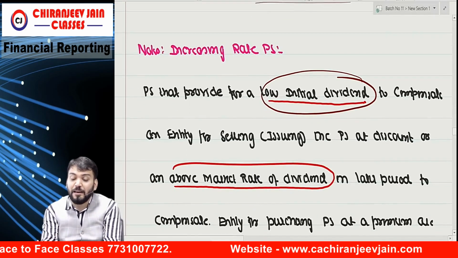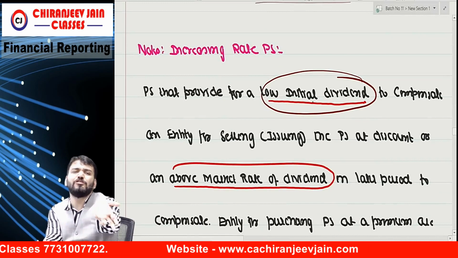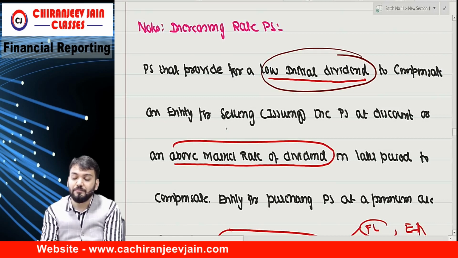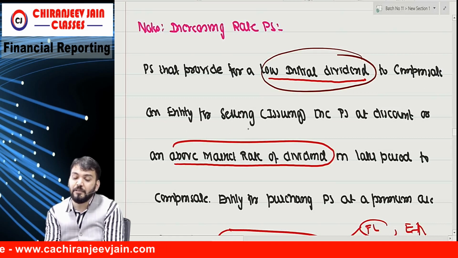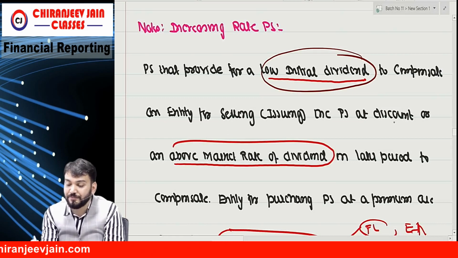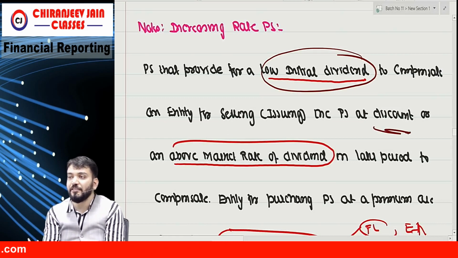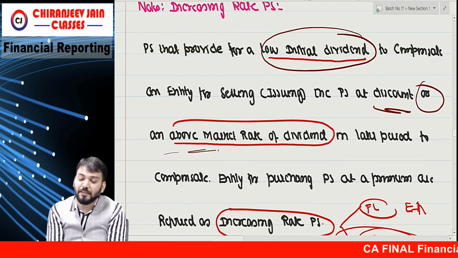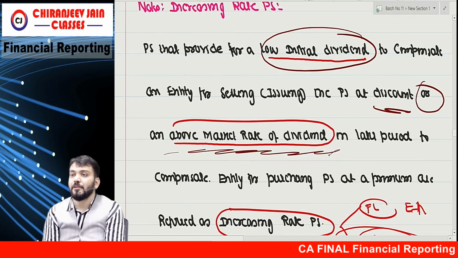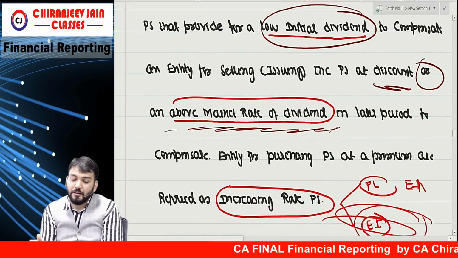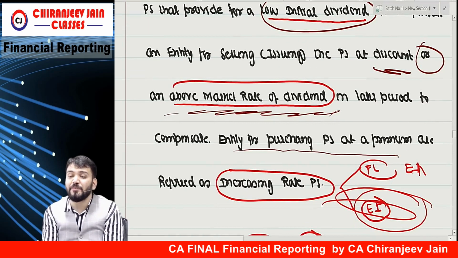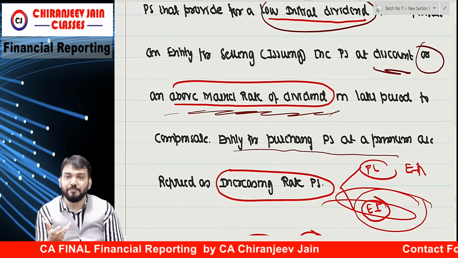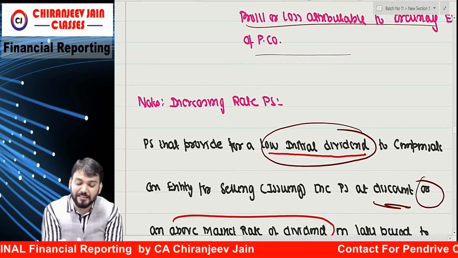So preferences that provide a low initial dividend or zero dividend compensate the entity for selling, meaning issuing the preferences at a discount. Understood? Or we may pay more than the market rate of dividend in a later period to compensate the entity for purchasing preferences at a premium. Are you able to understand what I am saying? So these are known as increasing rate preferences.